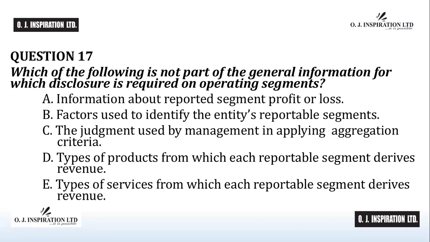Question number 17. The answer to question number 17 is A, information about reported segment profit or loss. Information about reported segment profit or loss is a specific information disclosure related to an operating segment. All others are part of general information disclosure required on operating segments. A is the answer to question number 17.